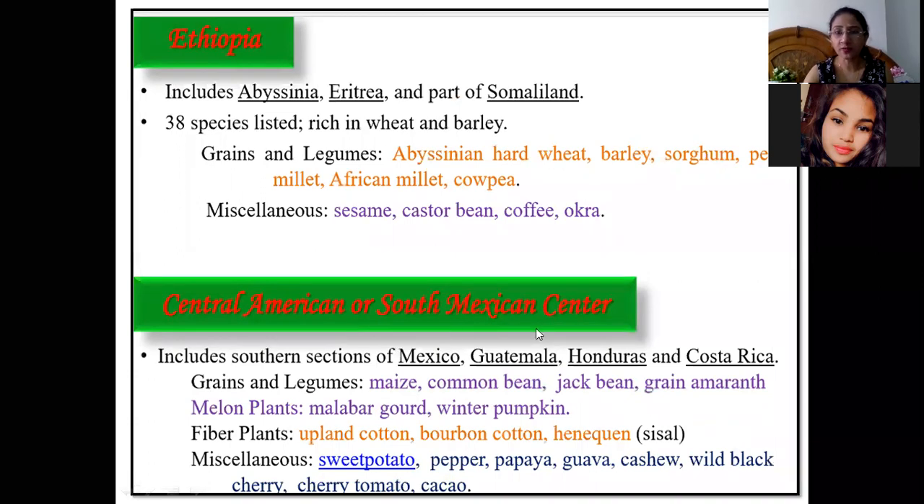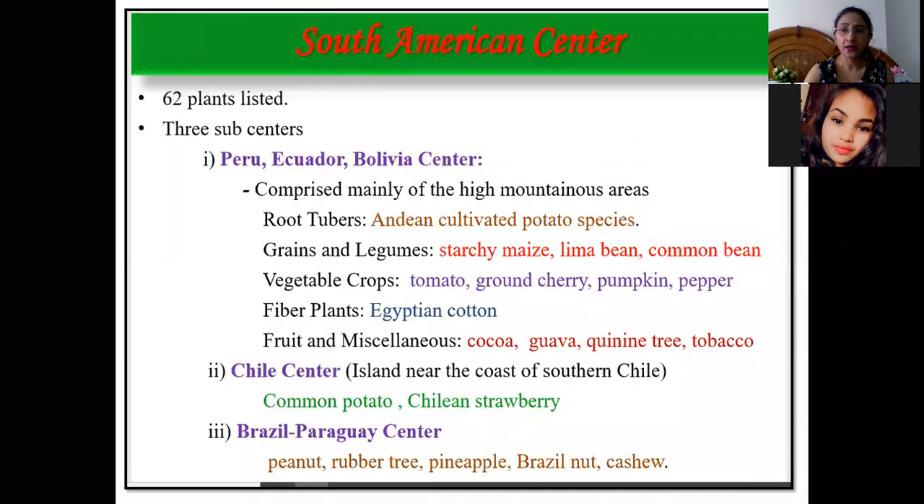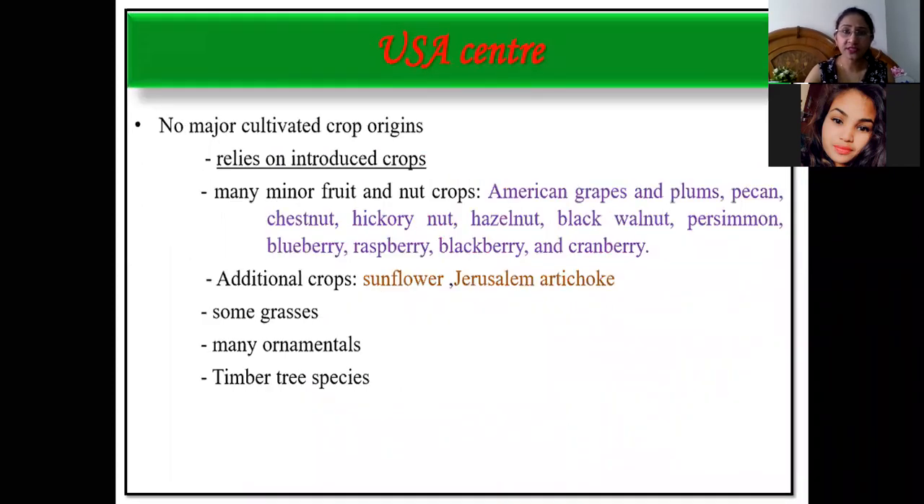The Central American and South Mexican centers include most of the grains and legumes, melon plants, fiber plants like cotton, and miscellaneous plants also. So we just have to remember these 12 centers of origin. And some of the crop plants, if you can remember: in the South American centers, nearly 62 plants are listed. In the USA centers, no major cultivated crop species are present.